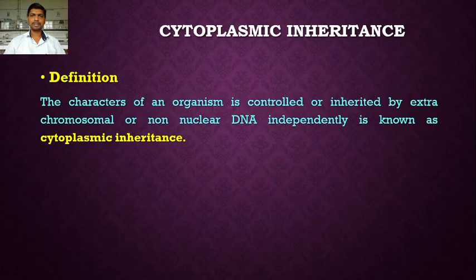Now the definition of cytoplasmic inheritance. The characters of an organism controlled or inherited by extra chromosomal or non-nuclear DNA independently is known as cytoplasmic inheritance.